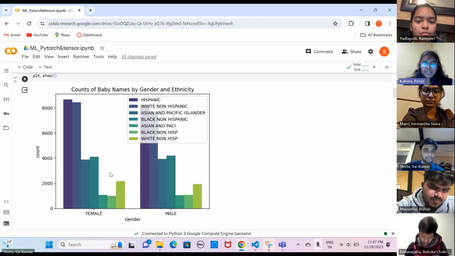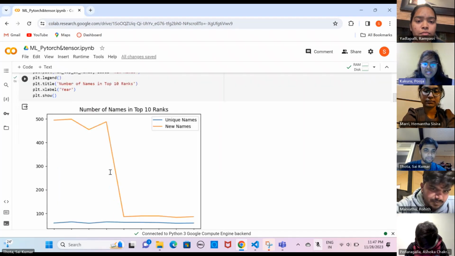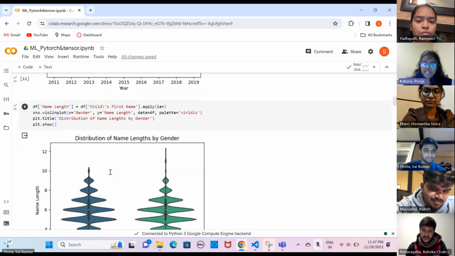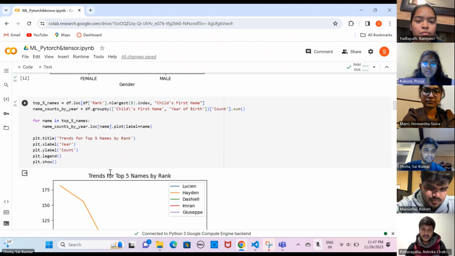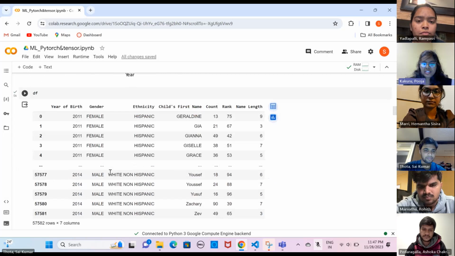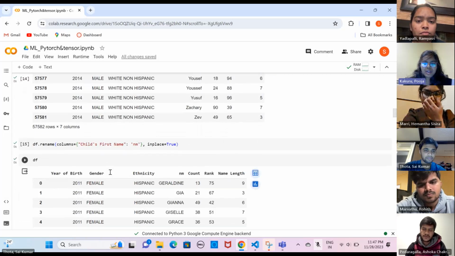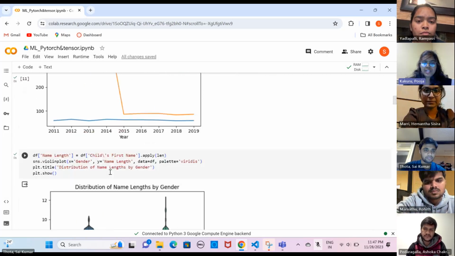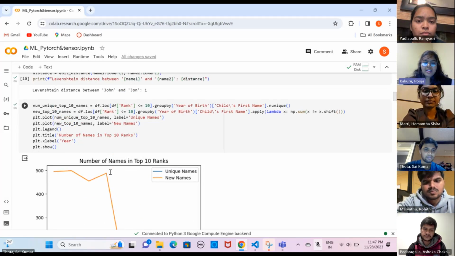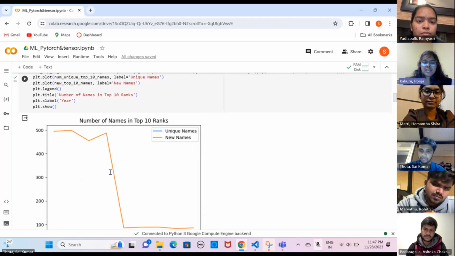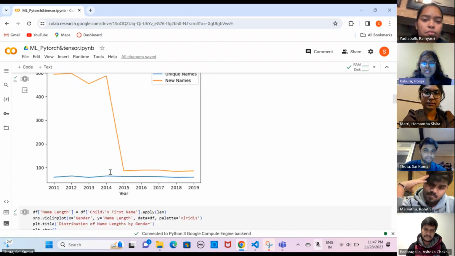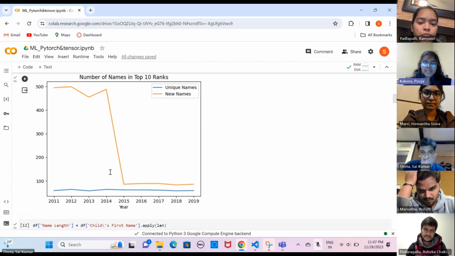And coming to the label encoding and normalization. This is the code for the label encoding and normalization, and it explains how variables like gender, ethnicity, and child's first name are label encoded to convert them into numerical format. Coming to the numerical features, it mainly focuses on the year of birth and count, which are normalized using minimum and maximum scaling to bring them to a normal scale.